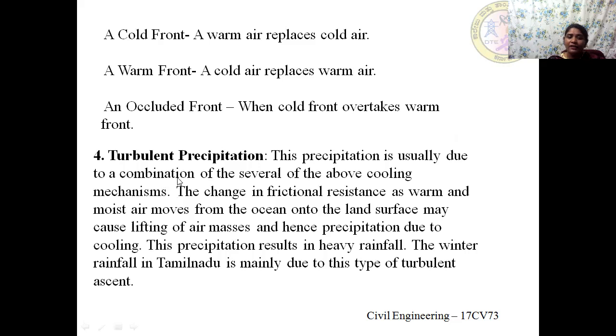And now the last type of precipitation, which is known as turbulent precipitation. This precipitation is usually due to a combination of several of the above cooling mechanisms, that is, lifting of air masses. The change in frictional resistance as warm and moist air moves from the ocean onto the land surface may cause lifting of air masses, and hence the precipitation occurs on cooling. This precipitation results in heavy rainfall. The winter rainfall in Tamil Nadu is mainly due to this type of turbulent ascent or turbulent movement of the air masses, and that is known as turbulent precipitation.